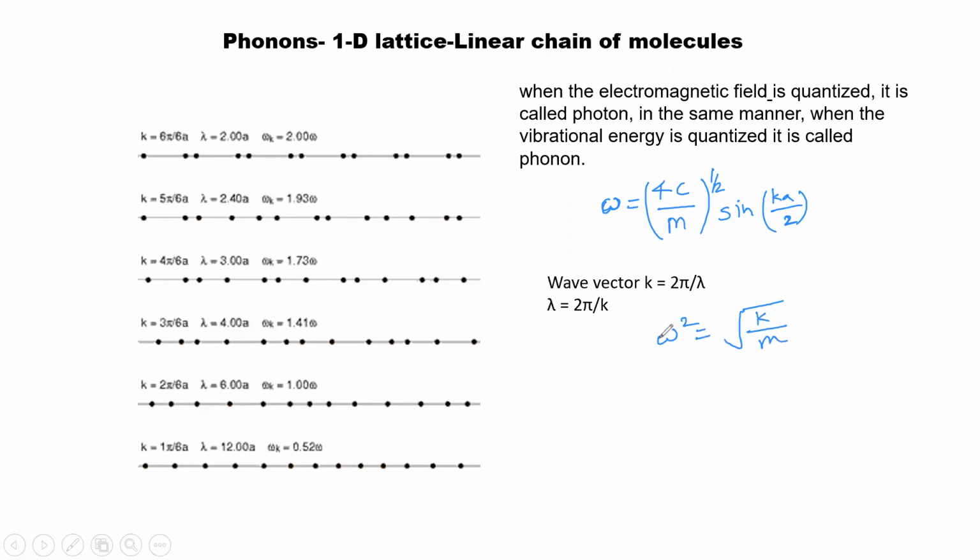We have derived this simple formula of omega square equal to K by m from the SHM equation, simple harmonic motion equation, where K is the force constant and m is the mass of that system. Here we are using atoms, so atomic mass is m and this is the force constant K. But now we are using K as a wave vector, so instead of that we are using C as a force constant.